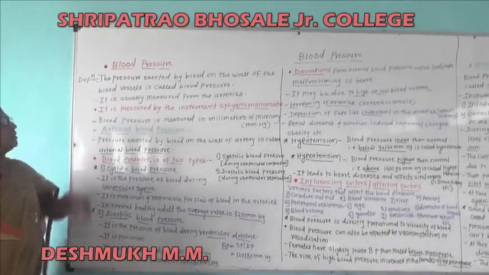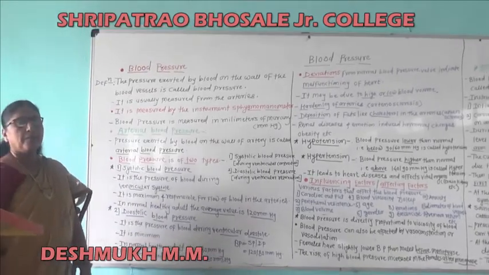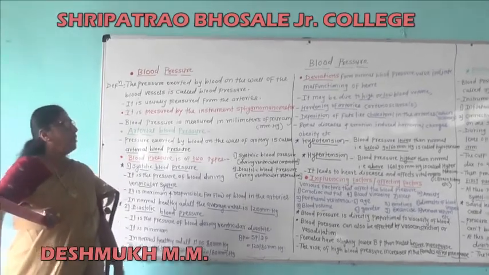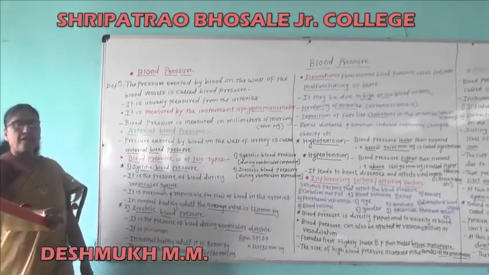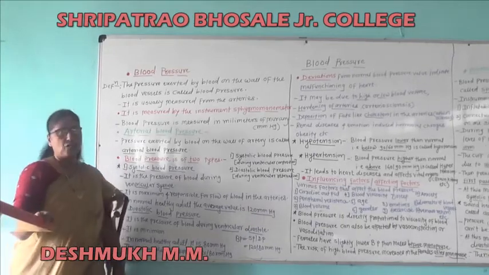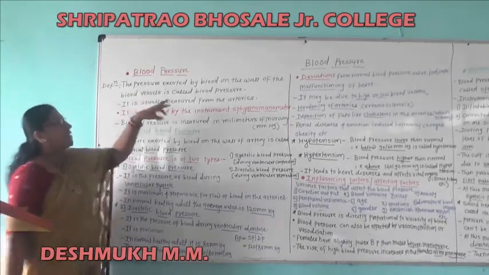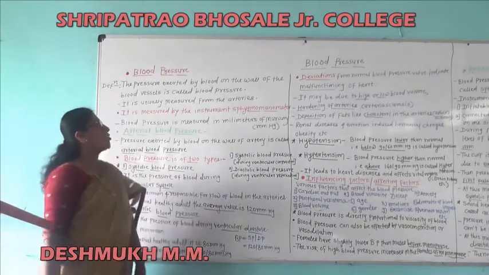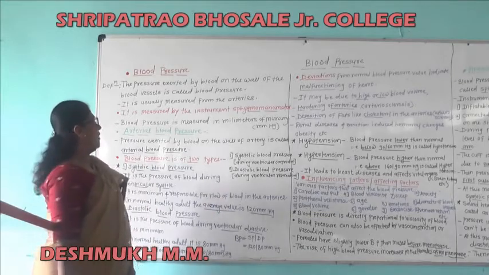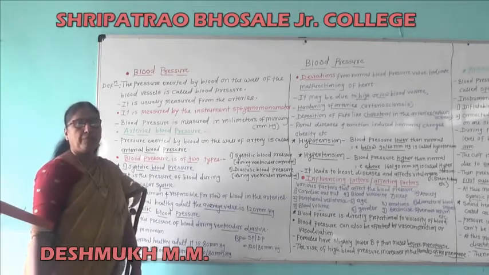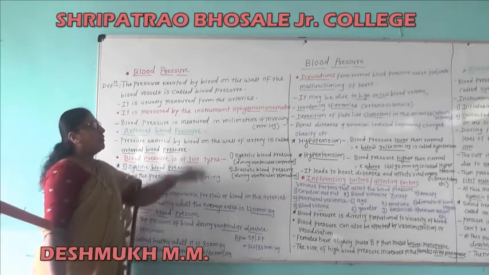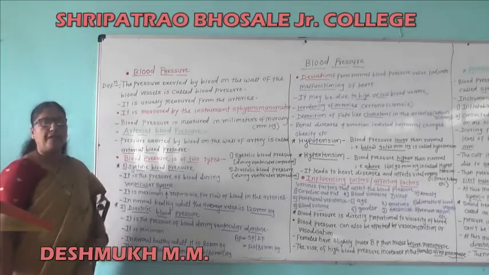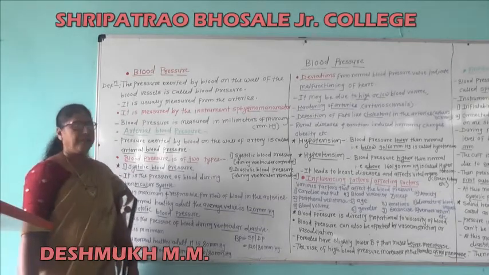Definition of blood pressure: the pressure exerted by blood on the walls of blood vessels is called blood pressure. It is usually measured from the arteries.